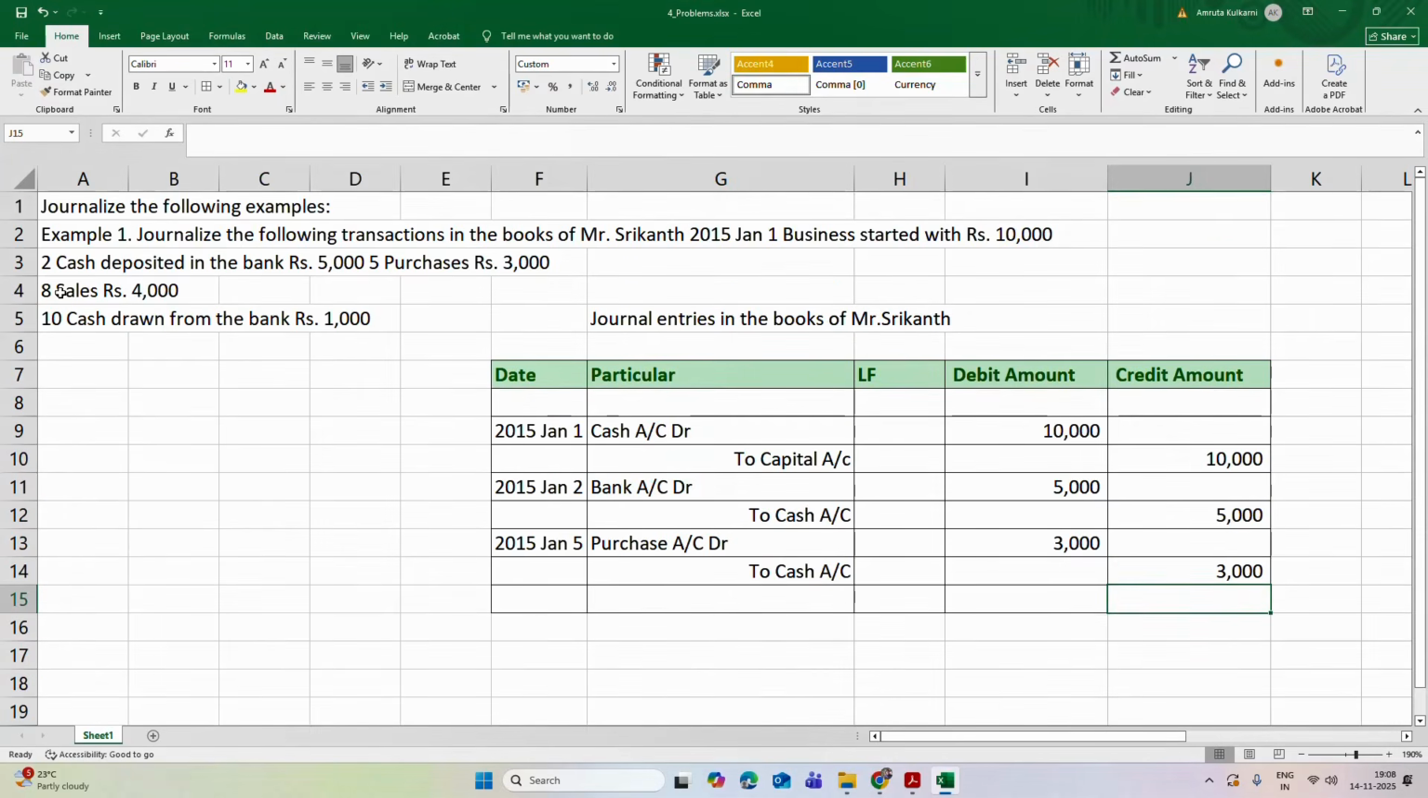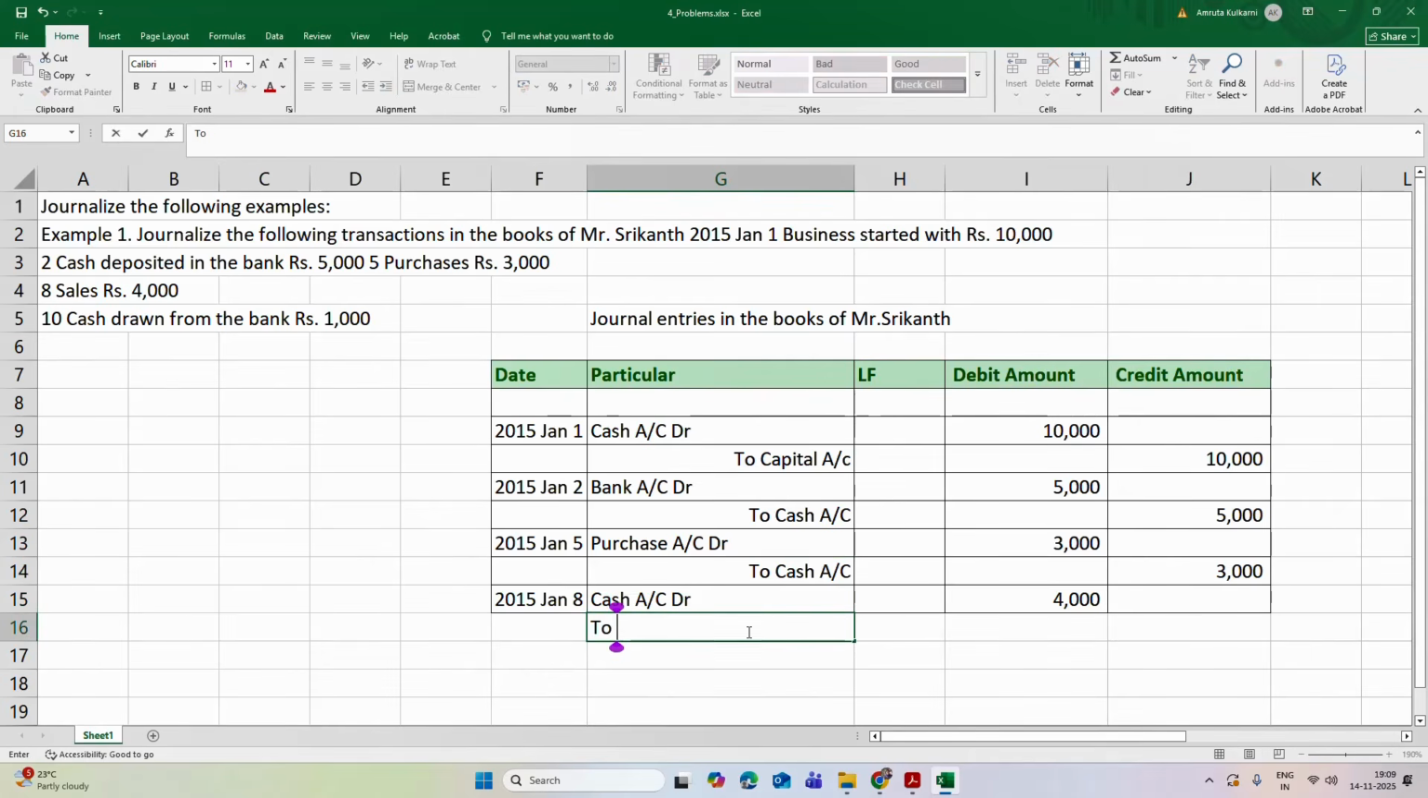Now the next transaction is sales on 8th of Jan, sales of rupees 4,000. So this is on 8th of Jan. Now sales of rupees 4,000, that means what will increase? His cash will increase. That's why the cash account is to be debited for 4,000 rupees, and this amount is received from what? That is, cash from sales. So to sales account 4,000.